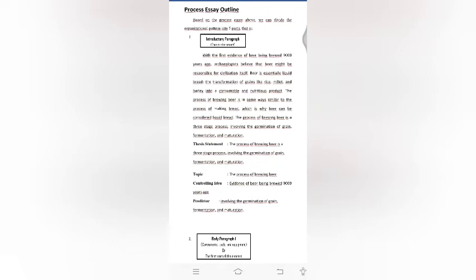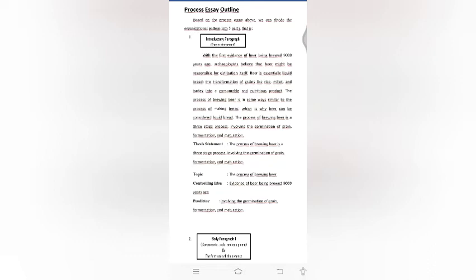The process of brewing beer is in some ways similar to the process of making bread, which is why beer can be considered liquid bread. The process of brewing beer is a three-stage process involving the germination of grain, fermentation, and maturation.